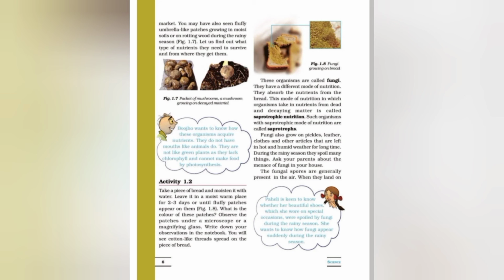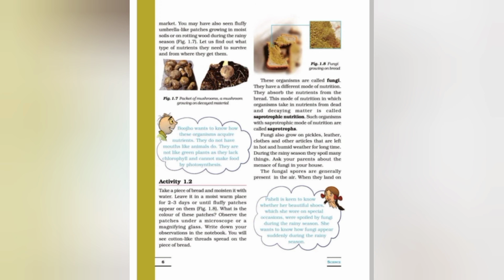You will see cotton-like thread spread on the piece of bread. These organisms are called fungi. Fungi are also microorganisms. They have a different mode of nutrition. They absorb the nutrients from the bread, and this mode of nutrition in which organisms take in nutrients from dead and decaying matter is called saprotrophic nutrition. Such organisms with saprotrophic mode of nutrition are called saprotrophs.